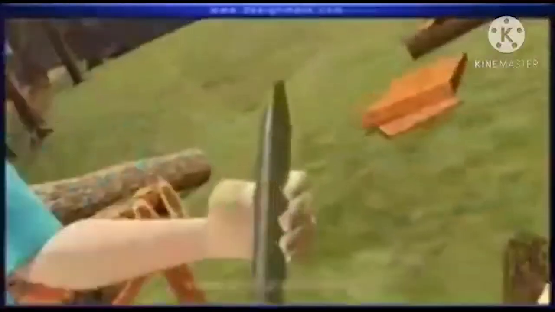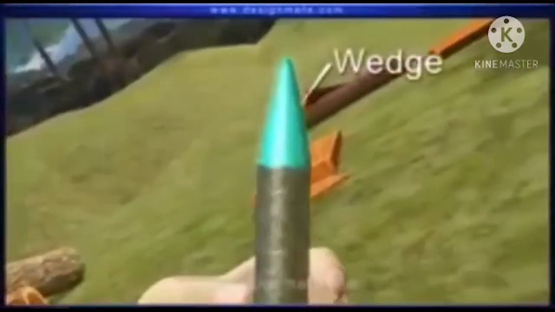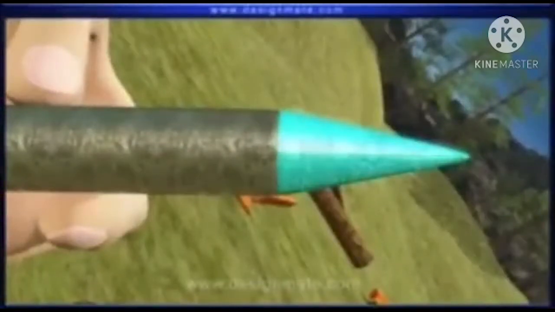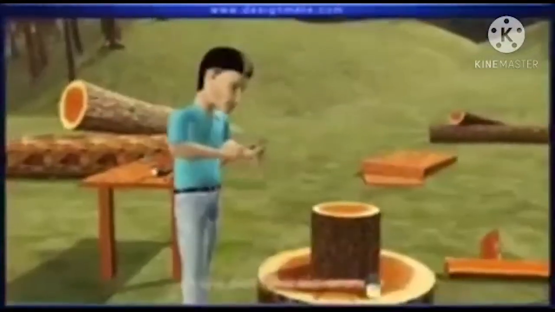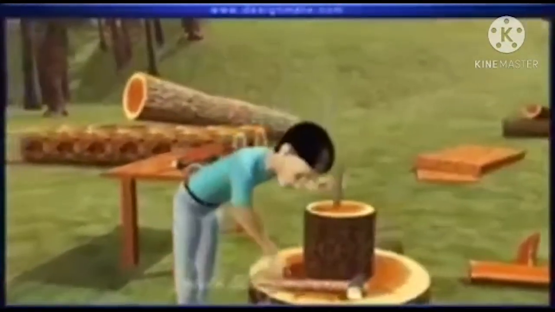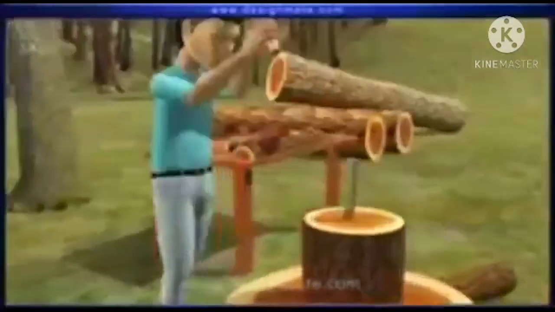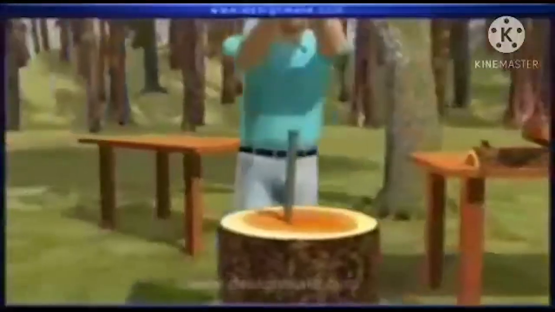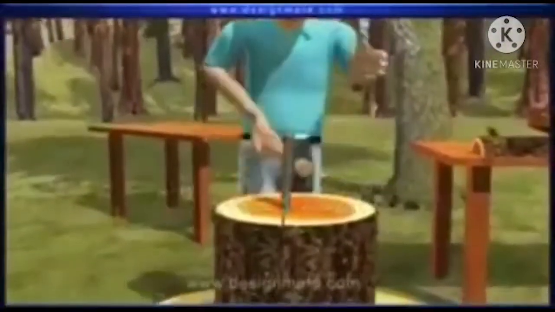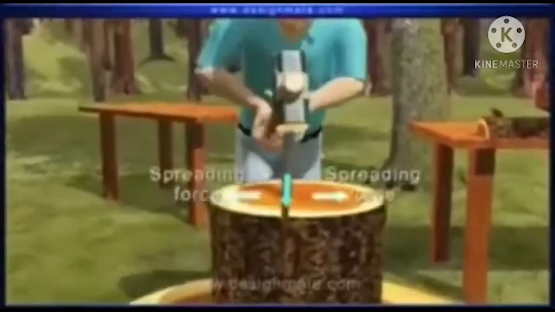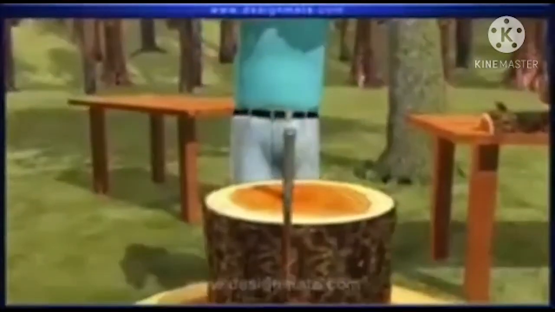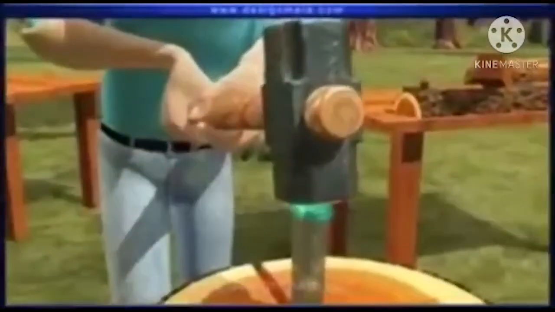So what he does is, he uses a wedge. What is this? A wedge is a double inclined plane in the shape of V. Its sloping sides are used to split objects very easily. See now what he is doing? Yes, with the help of the wedge, it's very easy to split up. Is it? That means he took less effort.